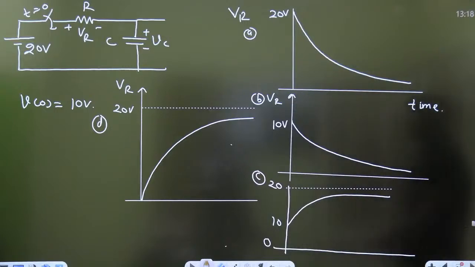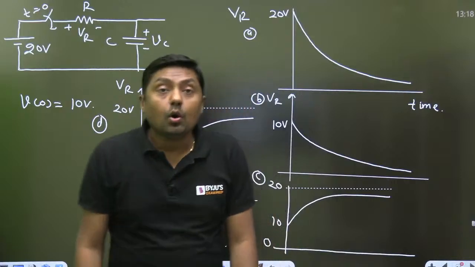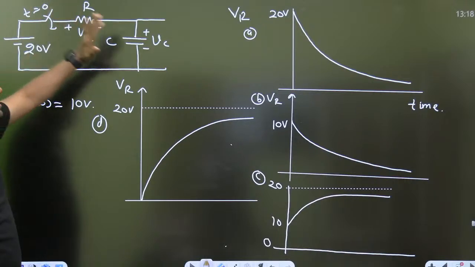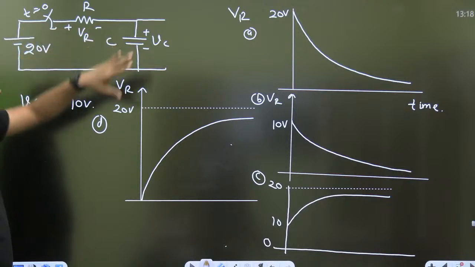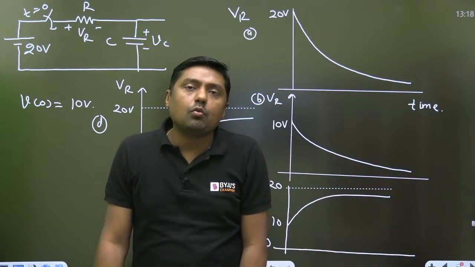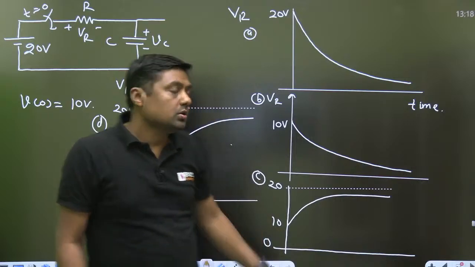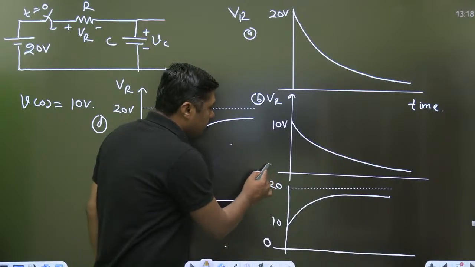Now, always remember, you have to find the initial voltage across the capacitor. What is the initial voltage across the capacitor? This is the 20, that is the 10. 20 minus 10, that is 10 volt. Now, the capacitor will charge further. When the capacitor charges further, what will be the voltage across the resistor? It will decrease from 10 volt to 0 volt finally. So answer B is the correct one.